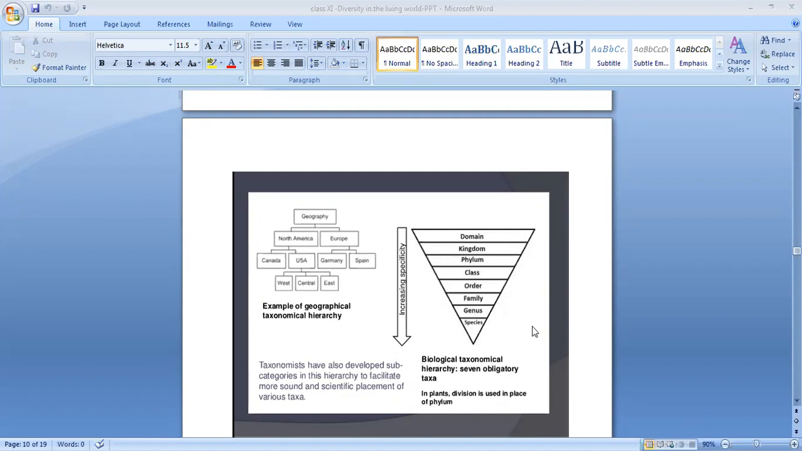Here you can see the biological taxonomical hierarchy. There are 7 obligatory taxa, that is domain, kingdom, phylum, class, order, family, genus, species. In plants, division is used in place of phylum. The plants also have the same taxa, but the only difference is that in the place of phylum, you can see division. Clear? So you can see like this: domain, kingdom, division, class, order, family, genus, species.